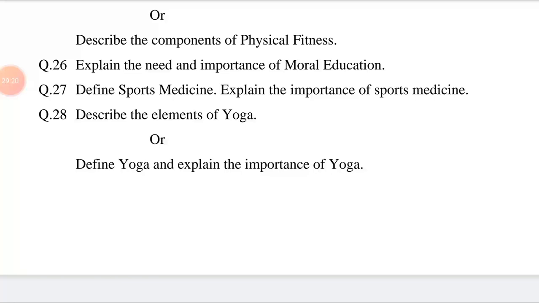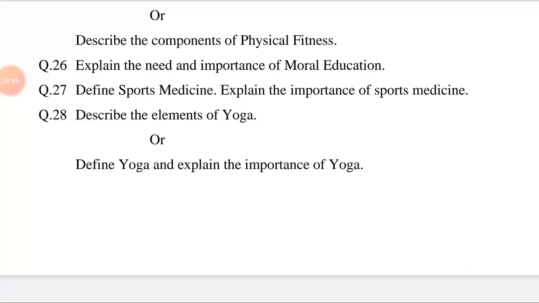Active flexibility also has 2 types: static flexibility and dynamic flexibility. Number 2, passive flexibility. Then number 5, the main point, coordination ability. Explain all these points in 2 to 3 lines with examples.